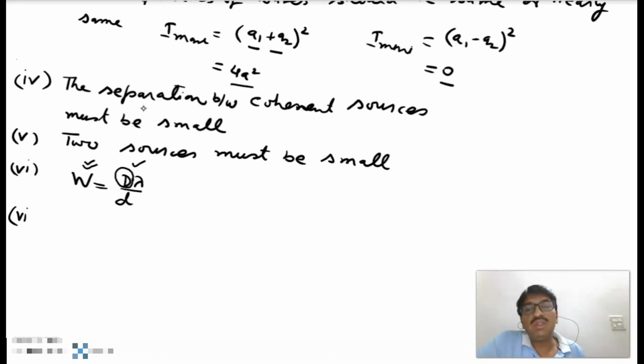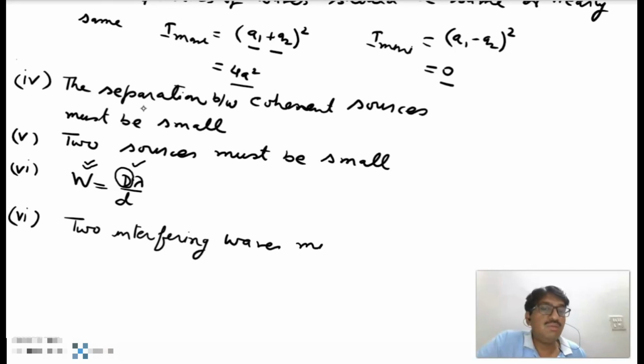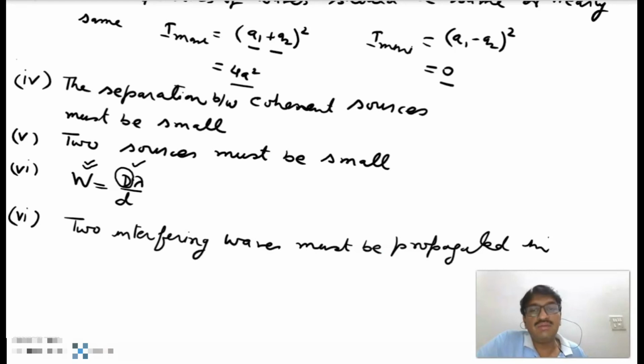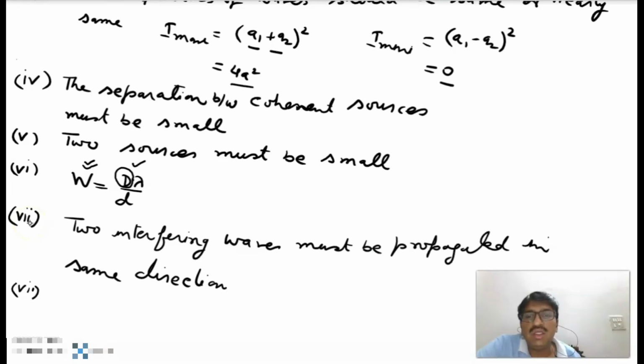And the seventh condition for sustained interference: the two interfering waves must be propagated in the same direction. Sorry, this is the seventh and this is the eighth.